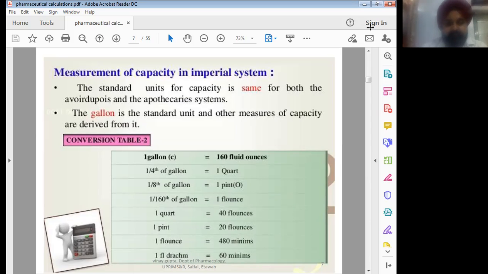Gallon is still a unit of measurement which is used especially for the measurement of petrol in a large tank container. It is still measured in the form of gallons.